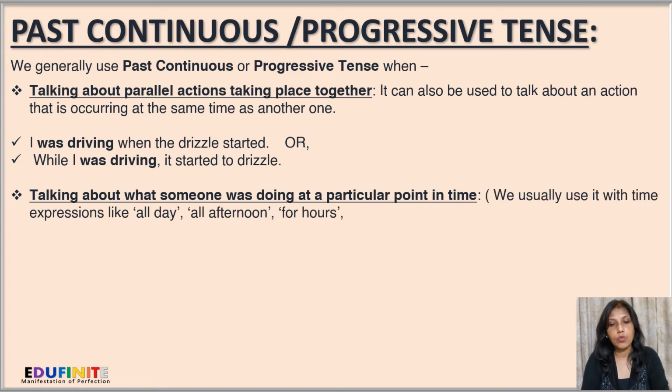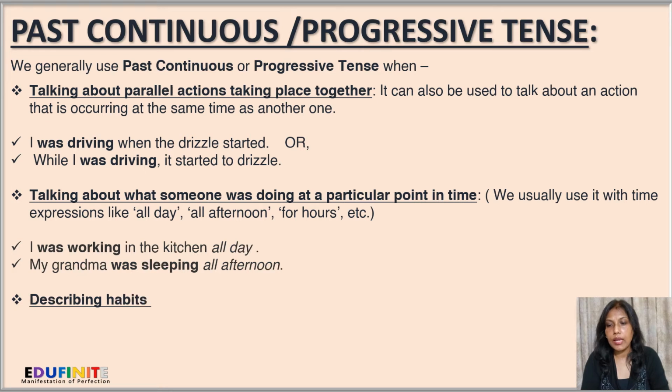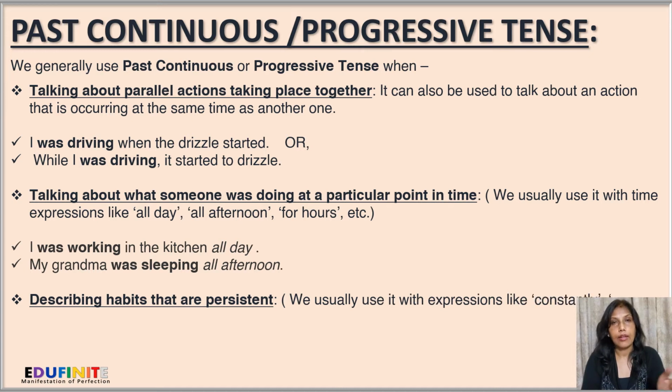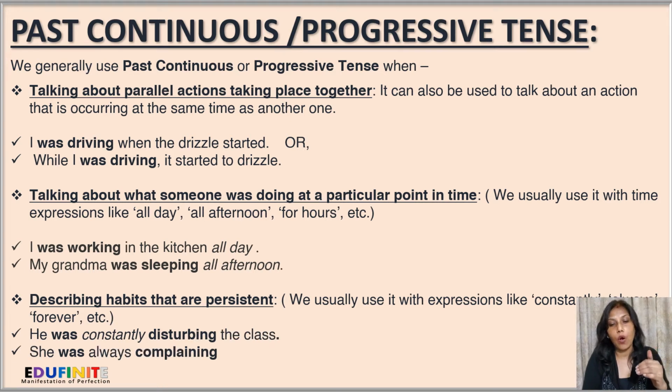Next, talking about what someone was doing at a particular point in time. We usually use it with time expressions like all day, all afternoon, for hours, etc. Like, for example, I was working in the kitchen all day, or my grandma was sleeping all afternoon.